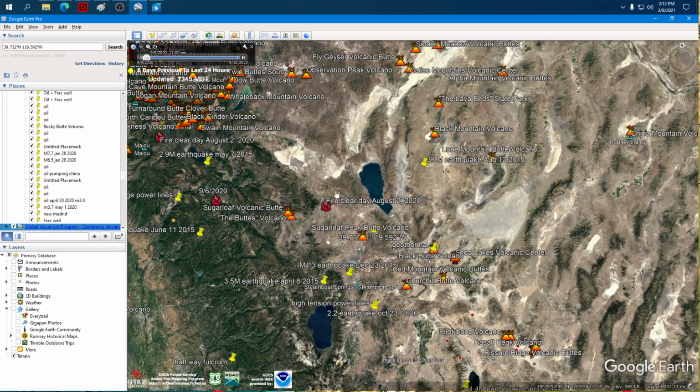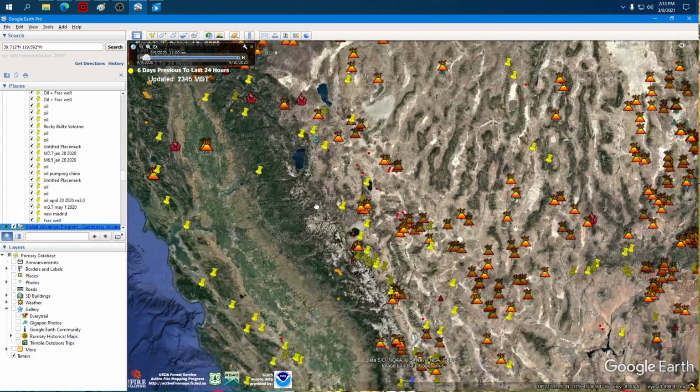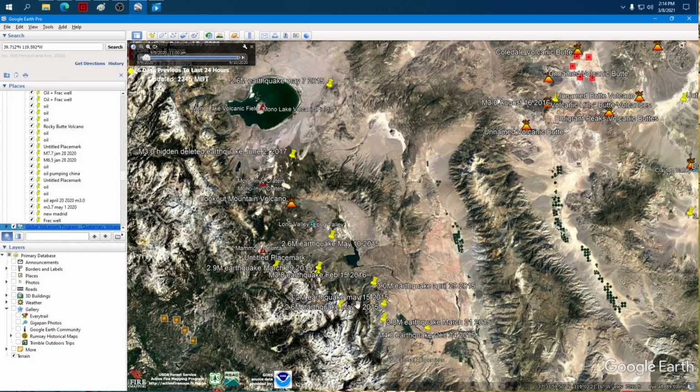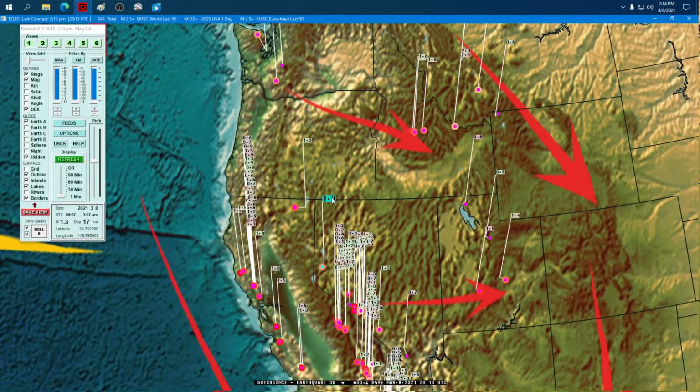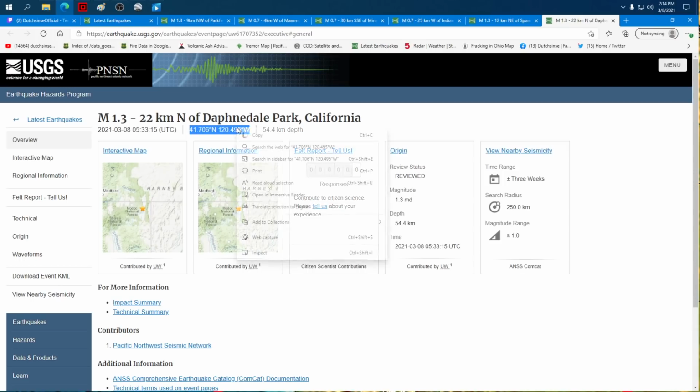It gets hit with earthquakes and hotspots around the outside edge. And this oval shape is bigger than this oval shape, which is a confirmed supervolcano, Long Valley, that I just showed you. Both of them are getting hit with quakes, one less, the one to the north, of course, it's more ancient. So we have a same-sized earthquake up here on the northeast portion of California. I don't ever recall having to look up an earthquake up here. It's at 54.4 kilometer depth.